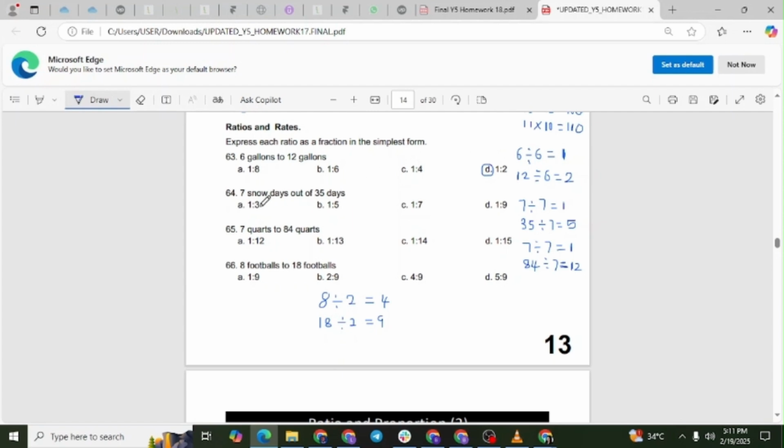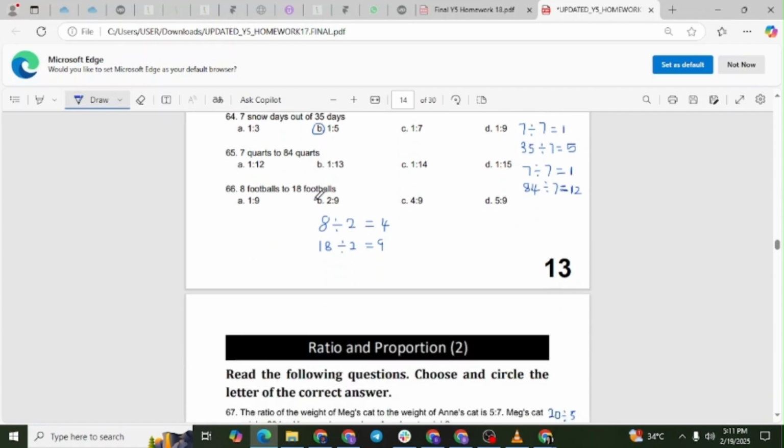Question 64. 7 snow days out of 35 days. Write the ratio as 7 to 35. Divide both numbers by 7. 7 divided by 7 equals 1. 35 divided by 7 equals 5. The simplified ratio is 1 to 5. The correct answer is B, 1 to 5.